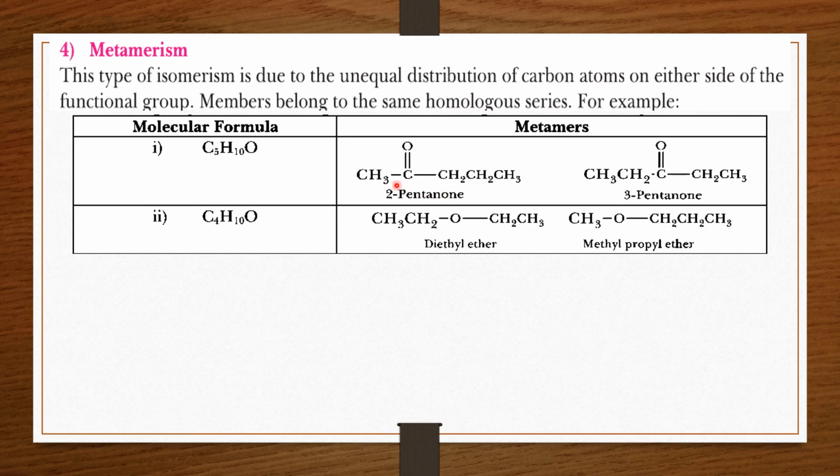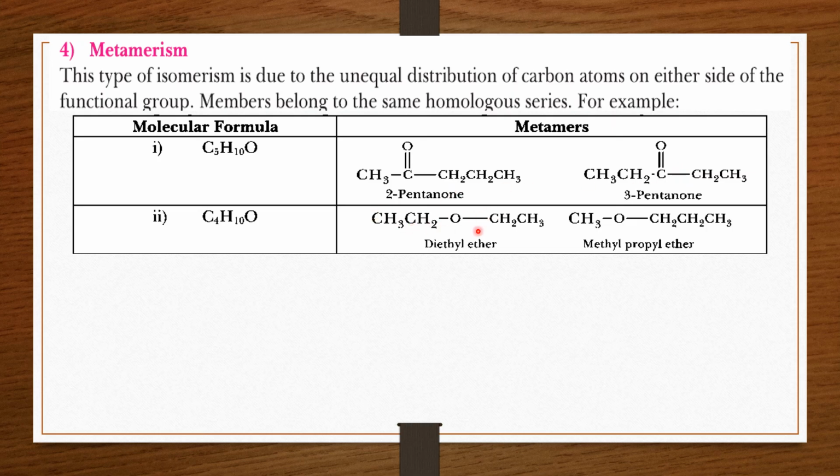It is 2-pentanone, the carbonyl group is present at the second carbon. In the other case, at one side the number of carbon atoms is 2, and on the other side the number of carbon atoms is 2. The carbonyl group is present on the third carbon atom. It is 3-pentanone. So both are pentanones, but with unequal distribution of carbon atoms along the carbonyl group. It is called metamerism.